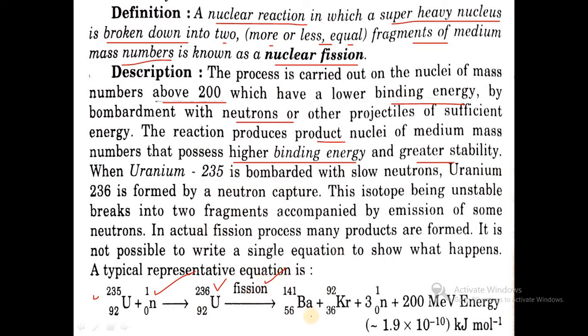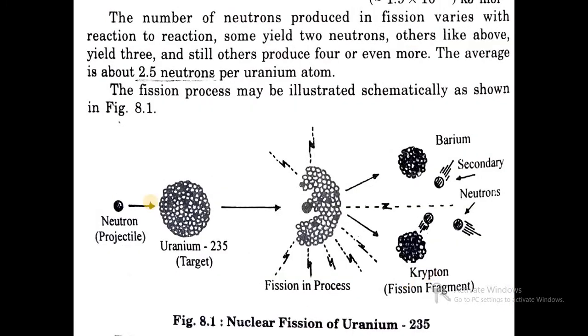After fission, we get smaller nuclei of barium and krypton with the emission of neutrons and a higher amount of energy, 200 million electron volts. The number of neutrons produced in fission varies from reaction to reaction. Some yield 2 neutrons and others 3 or more. The average is about 2.5 neutrons per uranium fission.